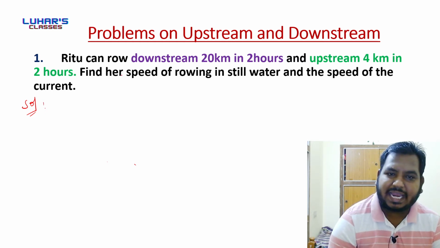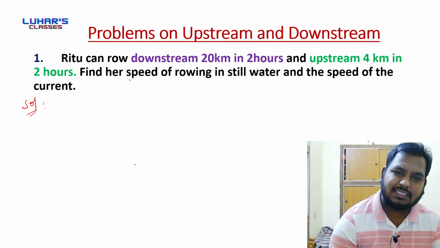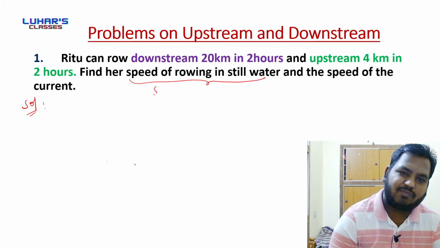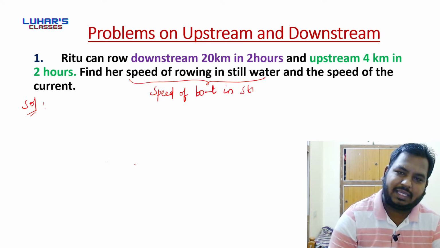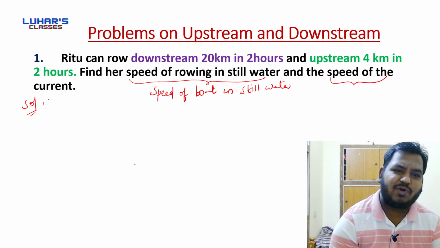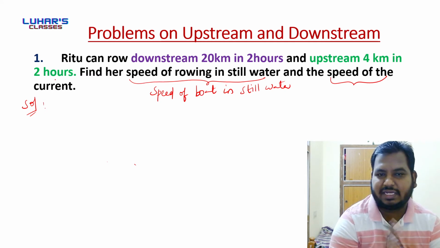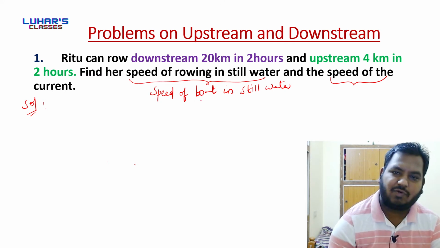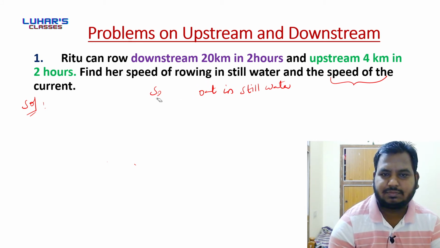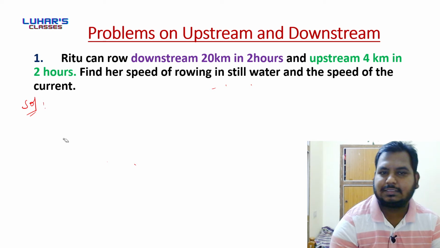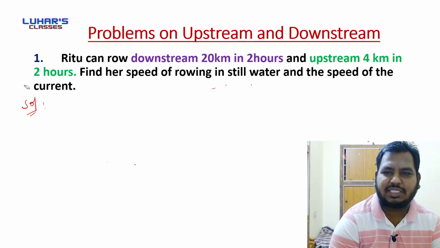Okay. So find her speed of rowing in still water means we want the speed of boat in still water. Do you get me? Next, speed of current. It means we want the speed of water. So we need the speed of boat and the speed of water, the speed of current. So Ritu can row downstream 20 kilometers in 2 hours and upstream 4 kilometers in 2 hours.